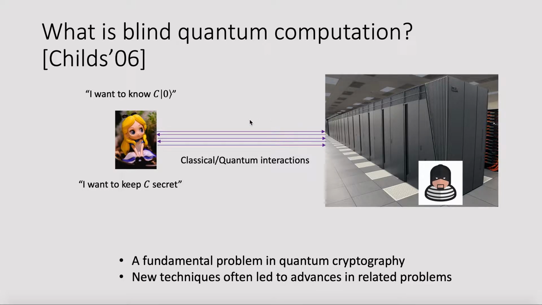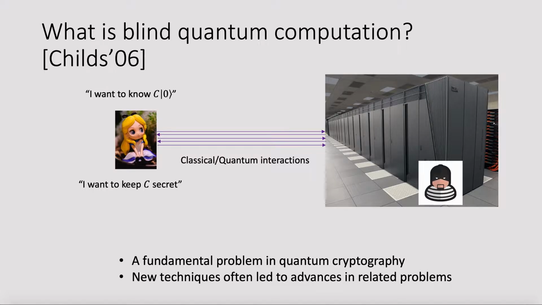This problem is very important in quantum cryptography. First, the problem itself is very important. It's very possible that, in the near future, quantum computers can only be used as a cloud service. So if we want to make use of the power of a remote quantum server, and simultaneously want to keep our data secure, such a protocol is needed.